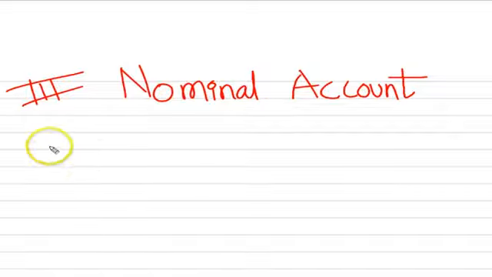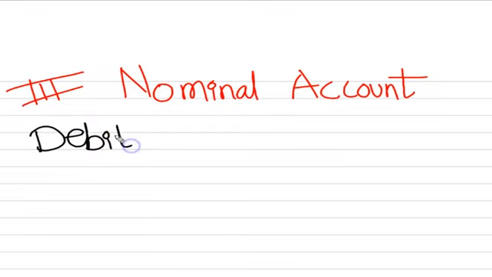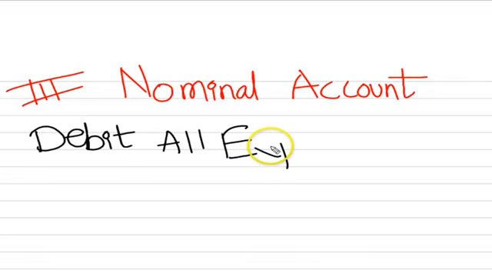And what rule do we apply in nominal account? It will be very simple. The rule will be debit all expenses.